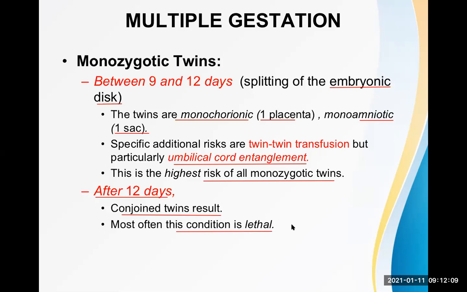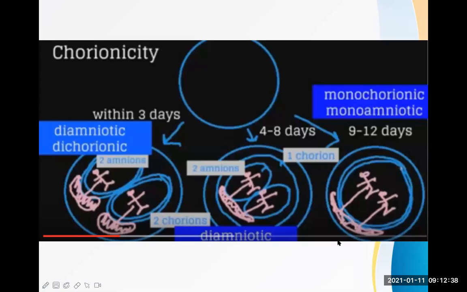Sometimes, okay, the head is joined, sometimes the chest is joined, sometimes the abdomen is joined, and sometimes the lower limb is joined, sometimes the whole baby is joined, a particular surface. So this is called conjoined twins, and to separate them, it is a huge challenge. Yes, it can be done, and it was already done in different parts of the world, but it is really a big challenge. So these are the different types of monozygotic twins.